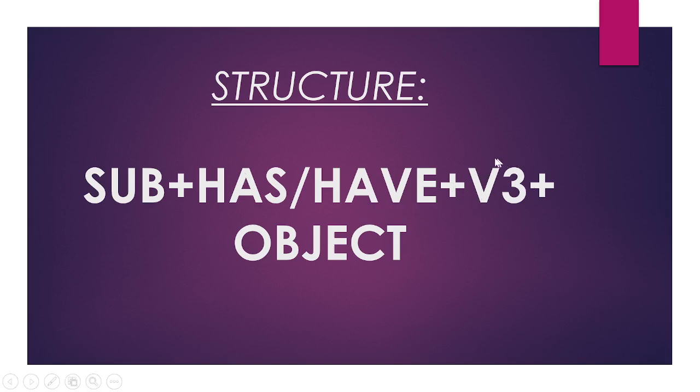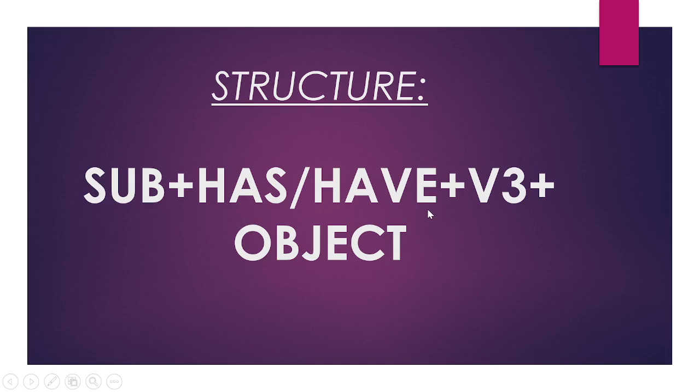Now coming to the second question, why are we using V3? V3 is called the past participle form of the verb. Past participle form means it can be used only with has, have or had. You can use it only with has, have or had. You may ask, ma'am, where is had? Had will come in past perfect tense.